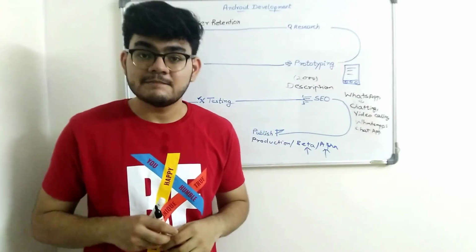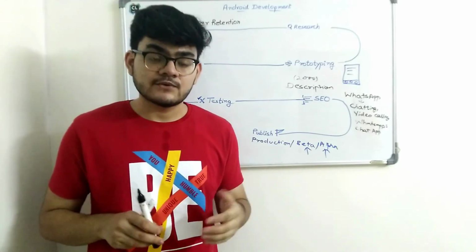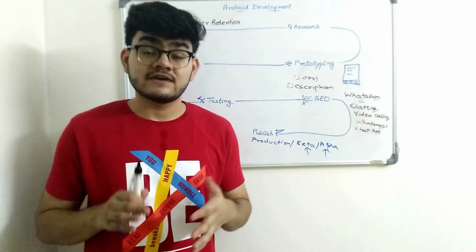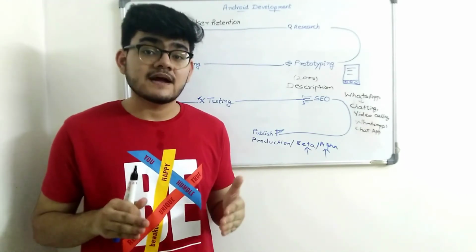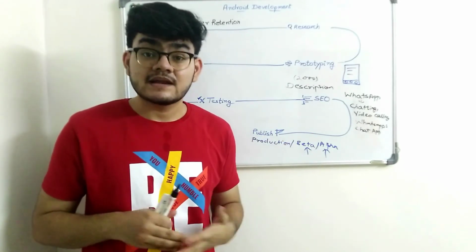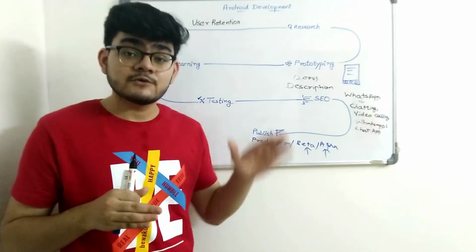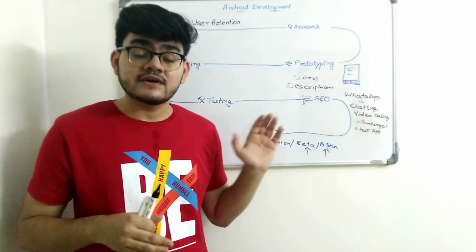One last important tip: once you have published your app on the Play Store, never tell your friends or anyone to download the application and give a good review like "best app" or something like that. Even I have done that, and it really pulls your app down from good SEO results.